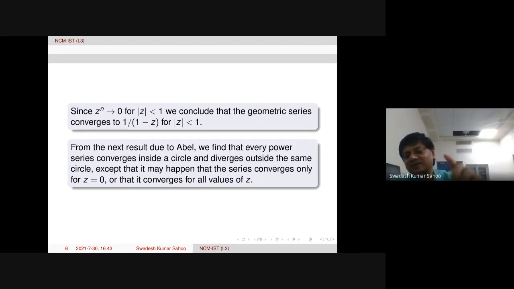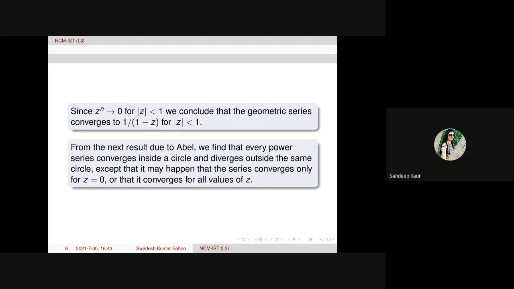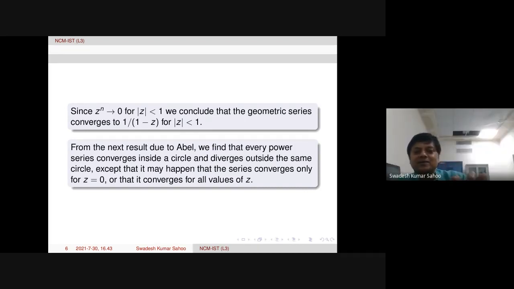If we have a rational function, we take zeros of the denominator. Here, the zero of the denominator is 1 in this case. So, up to 1 from the center origin is the radius of convergence. Within that, it is convergent, and both will agree: 1 over 1 minus z and summation z power n. But anyway, when we talk about power series, we restrict to a circle.